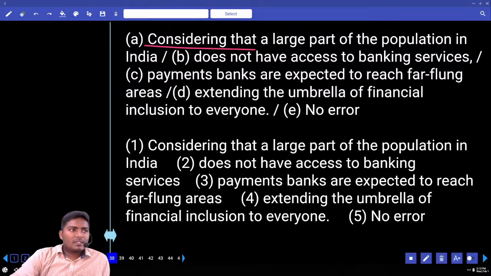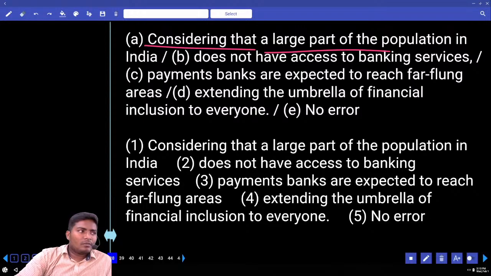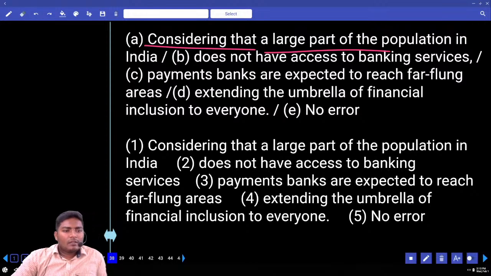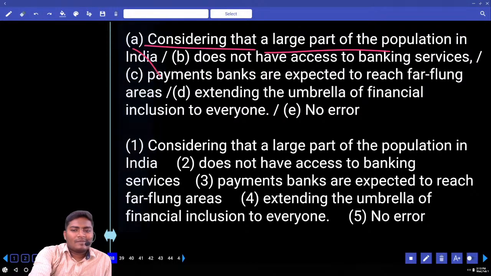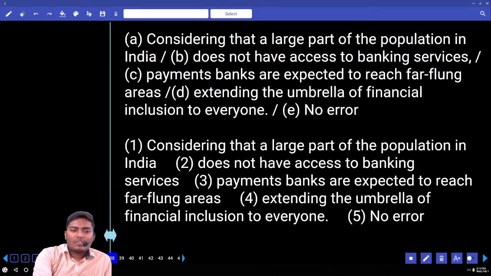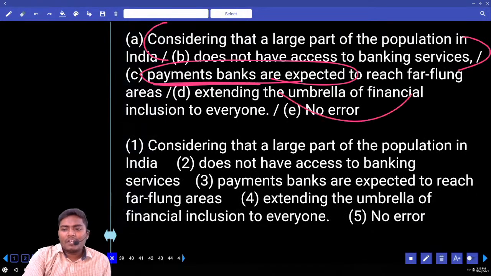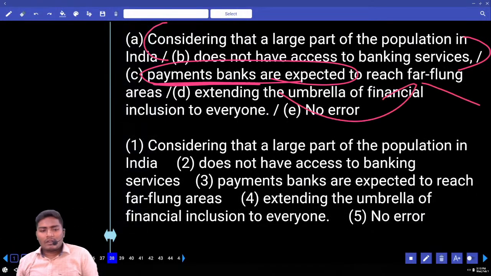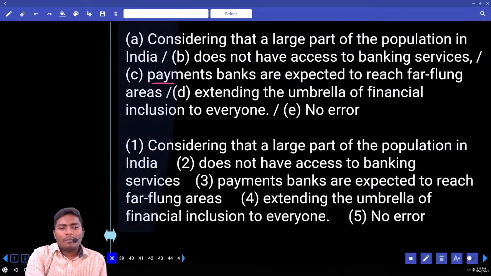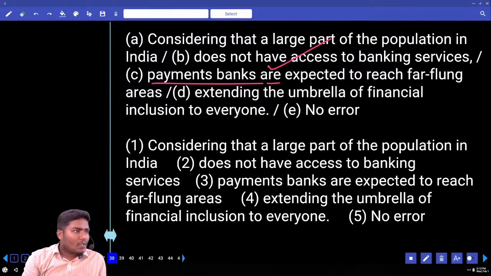Some of you said considering is the subject, sir. Wrong. Some of you said a large part of the population. Wrong. Any more options? India, sir. Wrong. Banking service, sir. Wrong. Your subject of the sentence is payment banks are expected. Considering all this, these banks are expected to reach some areas. Whatever, we are not worrying about subject verb agreement, because payment banks is plural. Plural is used with are, and are is followed by V3. This combination is absolutely fine.